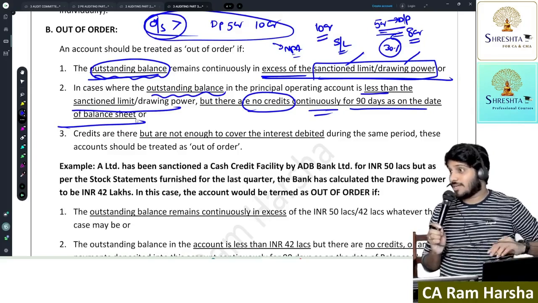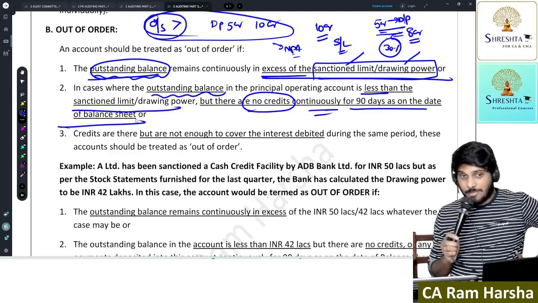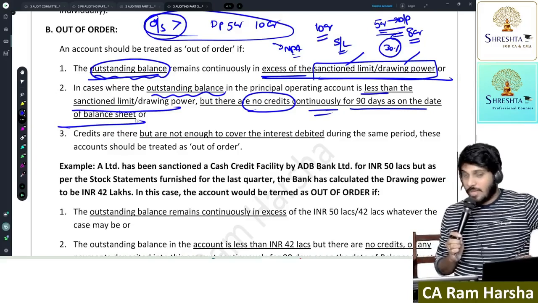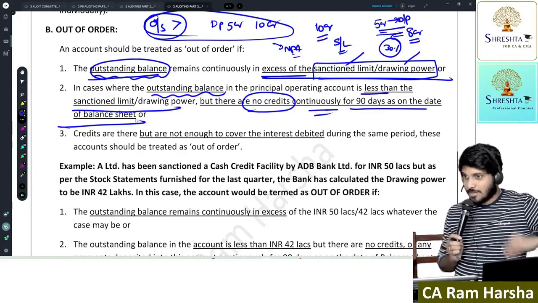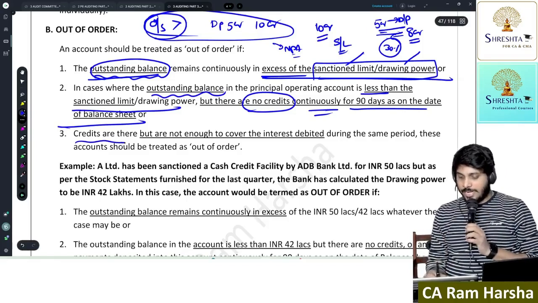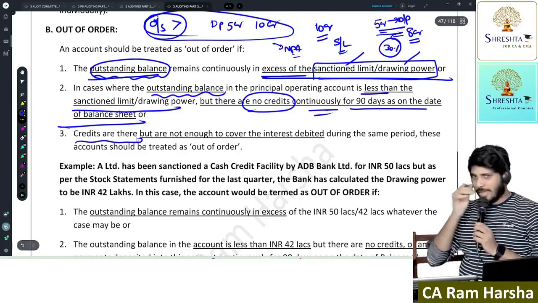That's why, what is the better treatment in case of OD or cash credit? Pay first and withdraw again. Best. Able to understand? Or, credits are there. The customer is repaying the OD and all.